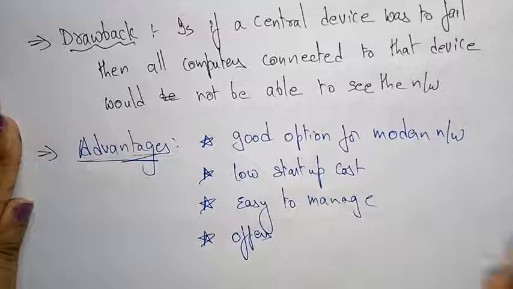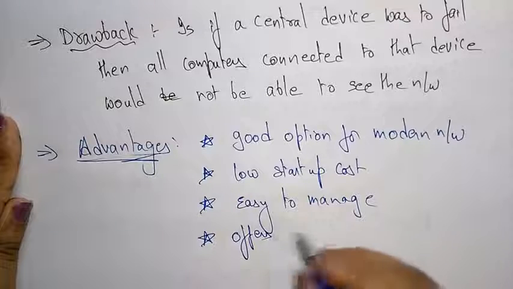You can add one or more star topologies with the help of the central device.